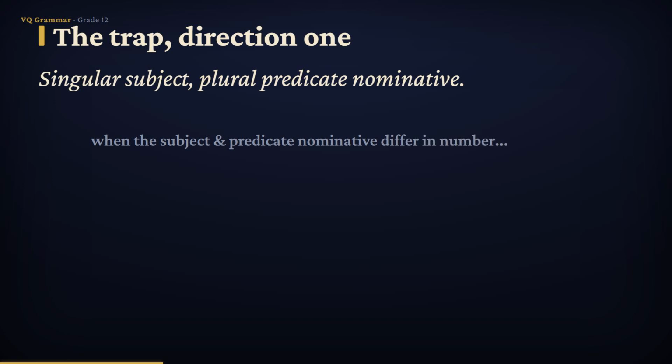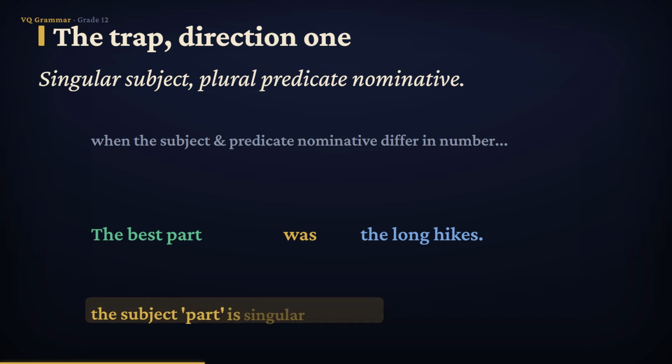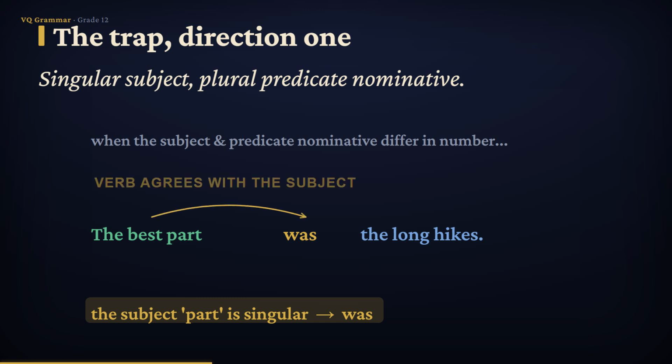Here's the trap this whole lesson exists to defuse. Read this with me. The best part was the long hikes. The subject is the best part, one part, singular. The linking verb is was, and the predicate nominative is the long hikes, clearly plural. Now, your ear wants to hear were, doesn't it? Because hikes is sitting right there next to the verb. But the verb doesn't answer to hikes. It answers to part, the subject, and part is singular, so the verb stays was. Watch the arrow. It only ever runs one way, from the subject to the verb.